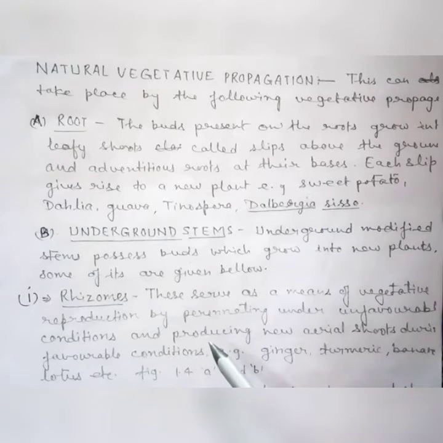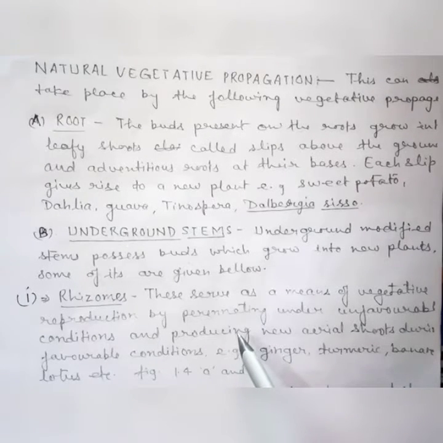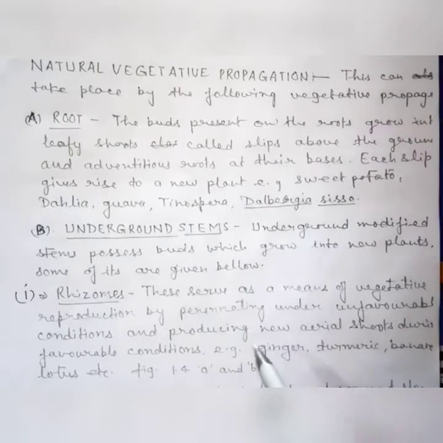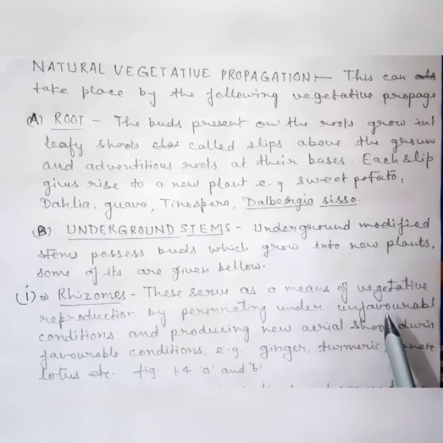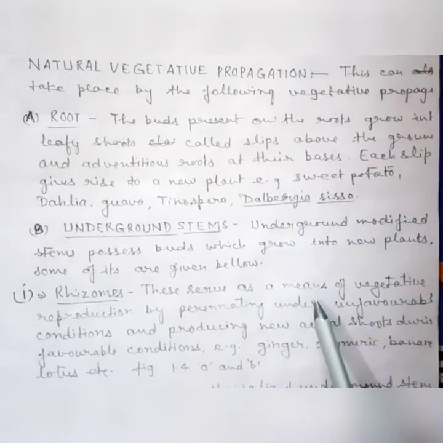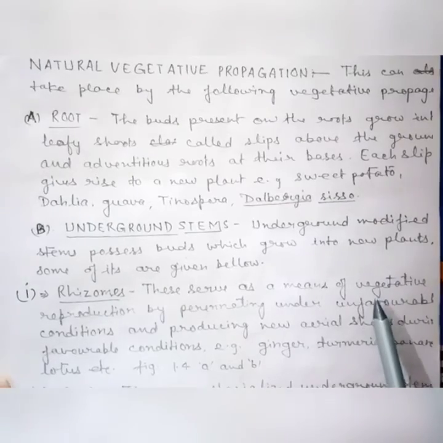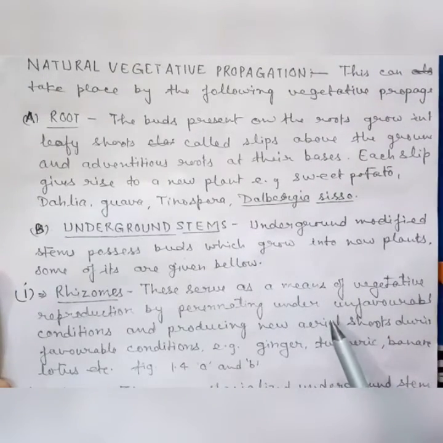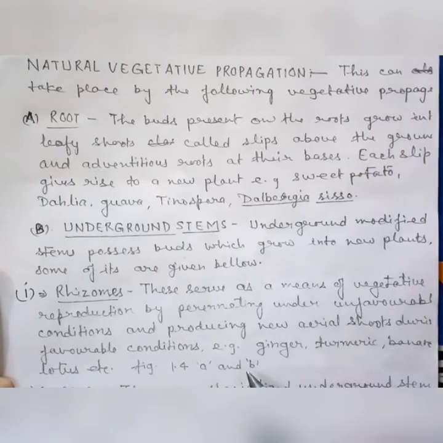First, rhizomes. Rhizomes serve as a means of vegetative reproduction by perennating under unfavorable conditions and producing new aerial shoots during favorable conditions.